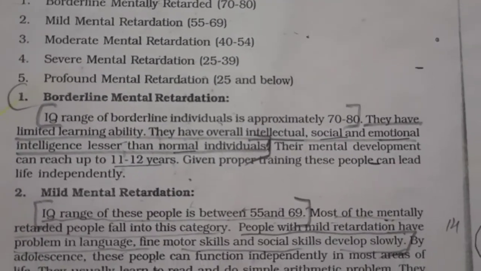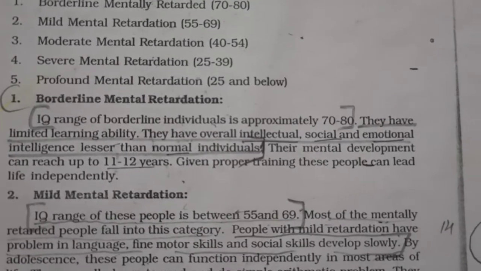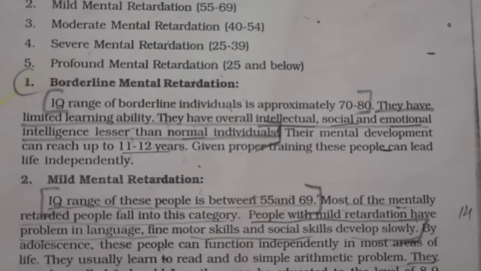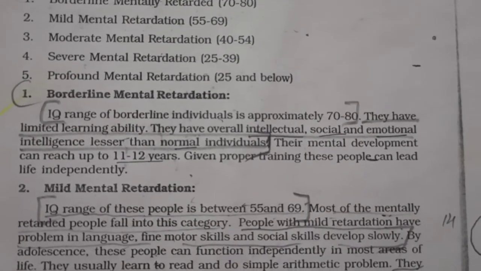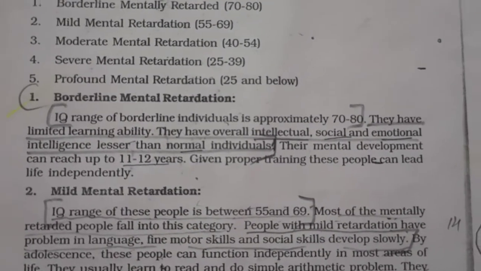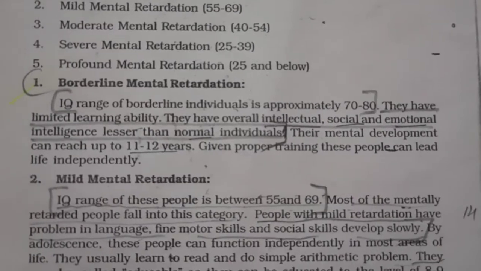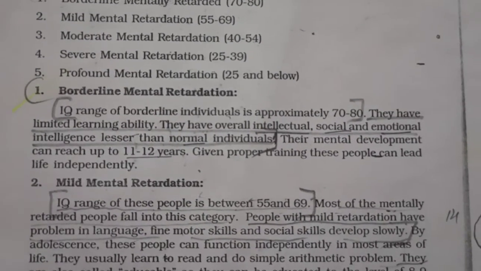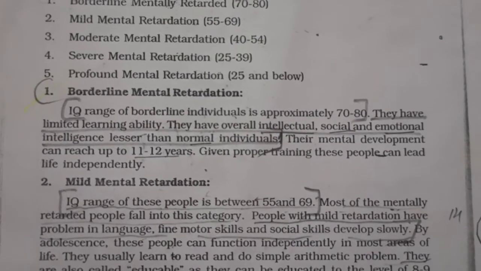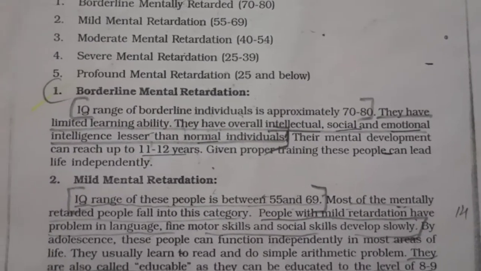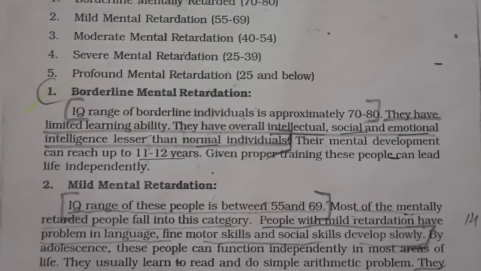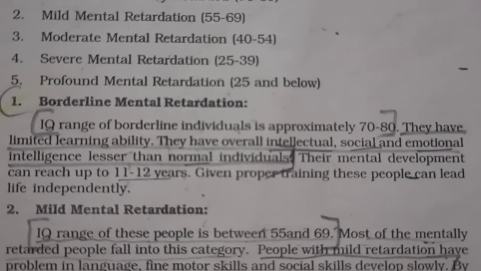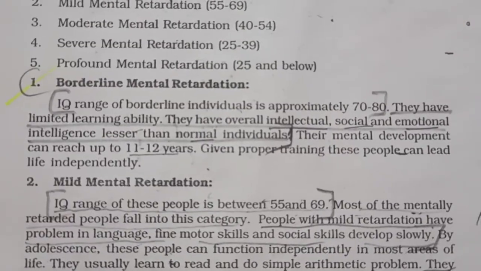They have learning abilities, emotional control, social activities and intellectual ability, but it is less compared to normal people. They can reach only the level of 11 to 12 years of intelligence, and if you give proper training to these people, they can be independent.